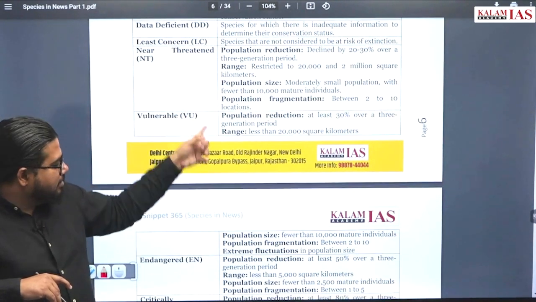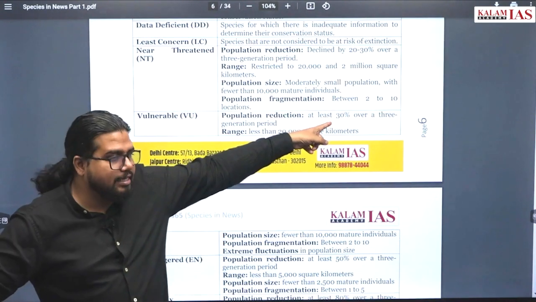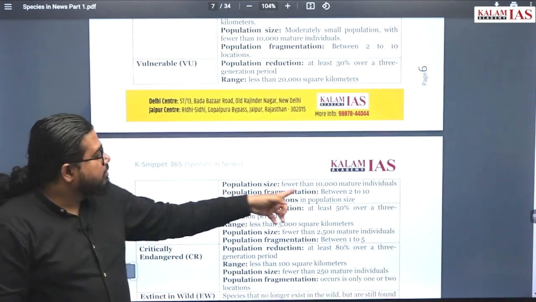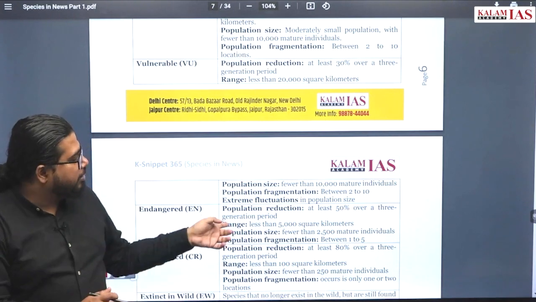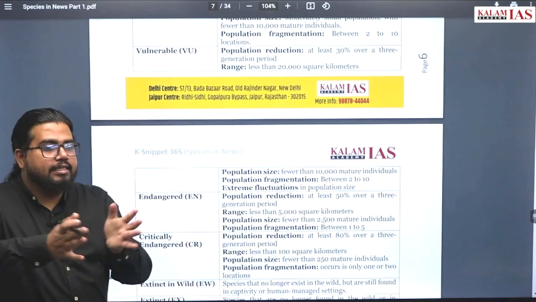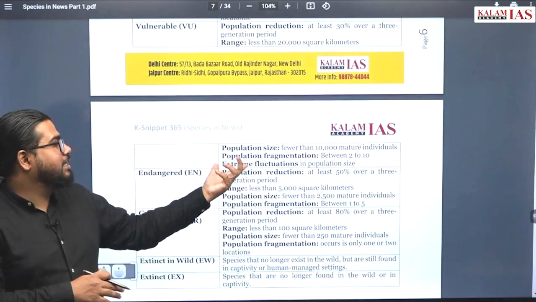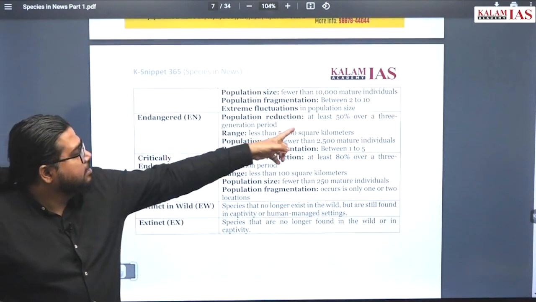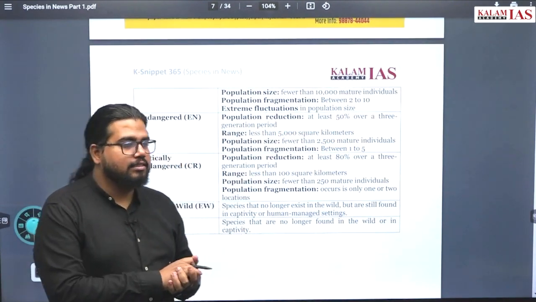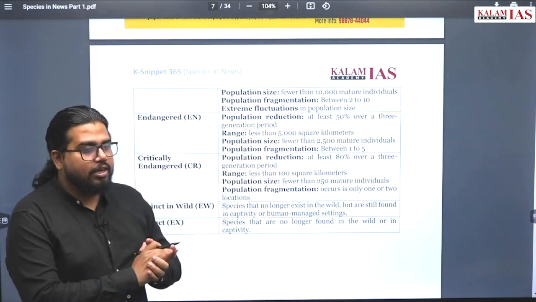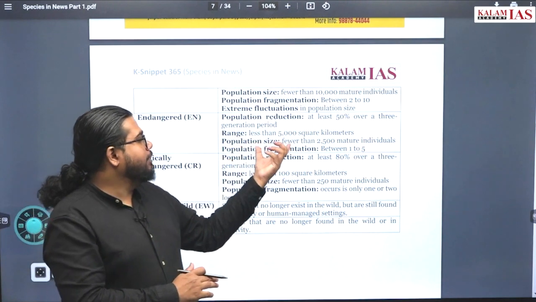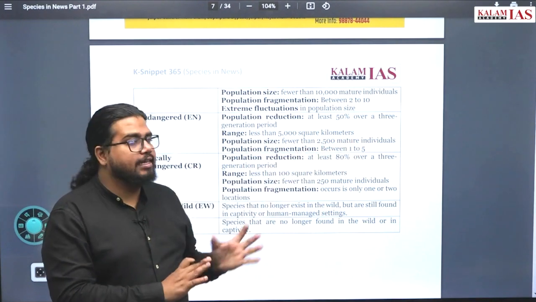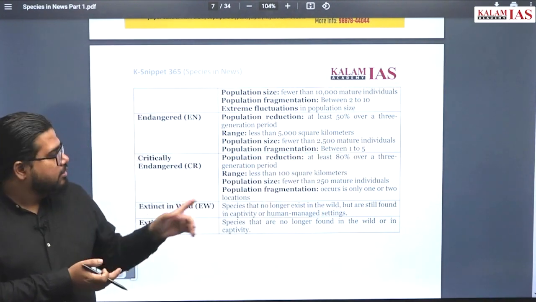Now, if it is vulnerable, the criteria become more stringent: 30% decline over the last 3 generations, 20,000 square kilometers will be the area, fewer than 10,000 mature individuals available, and the species is found in 2 to 10 fragmented areas. Then if there are extreme fluctuations in the population size also, we call it a vulnerable species. Now in endangered, 50% population reduction in the last 3 generations, 5,000 square kilometers will be the area where it is found, population size less than 2,500 mature individuals, and you find this population in only 1 to 5 areas. So this is for endangered.